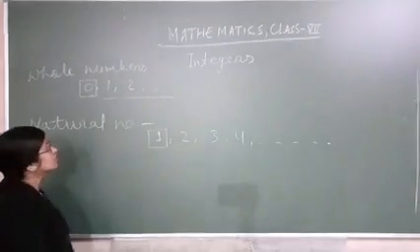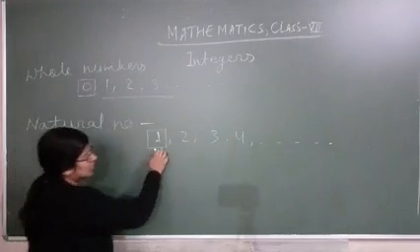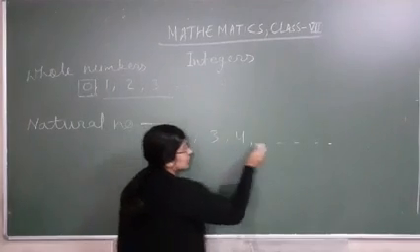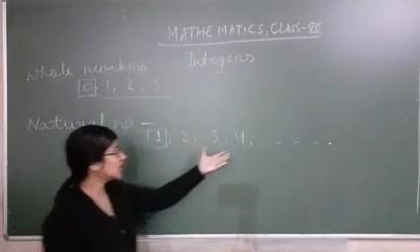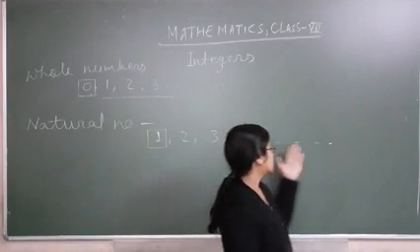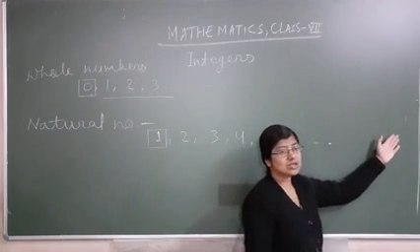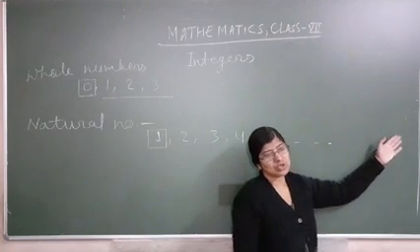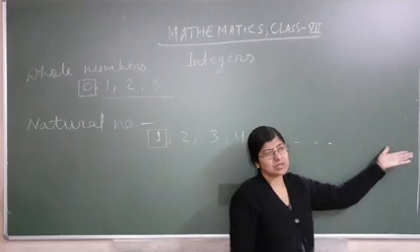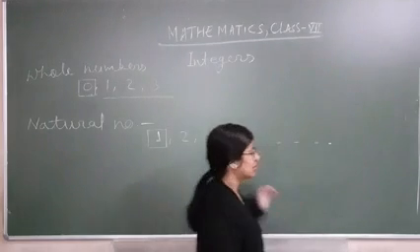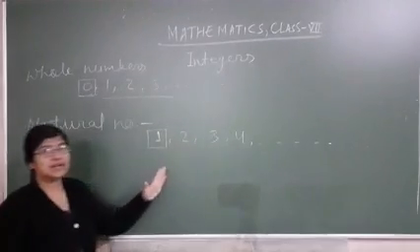If you try to write the largest natural number, you can't, because the numbers will not end anywhere.